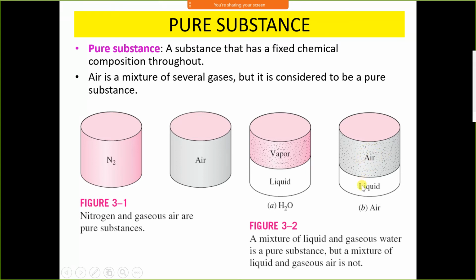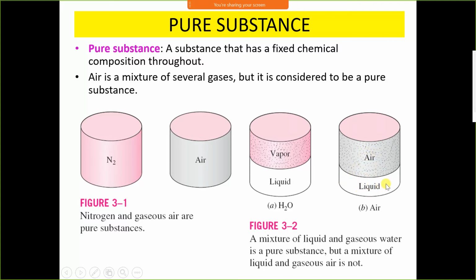air, a mixture of gaseous air and liquid air, is not a pure substance. Mixture of gaseous air and liquid air is not a pure substance because air is made up of different gases and liquid form of it is different, because oxygen has a different condensation temperature, nitrogen has a different condensation temperature.